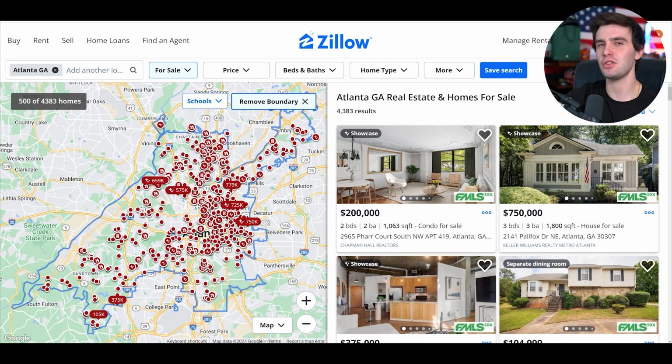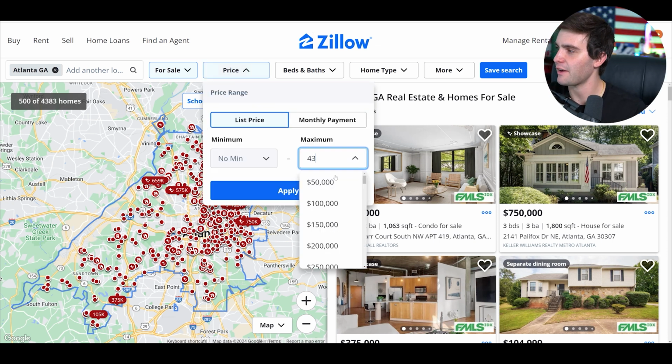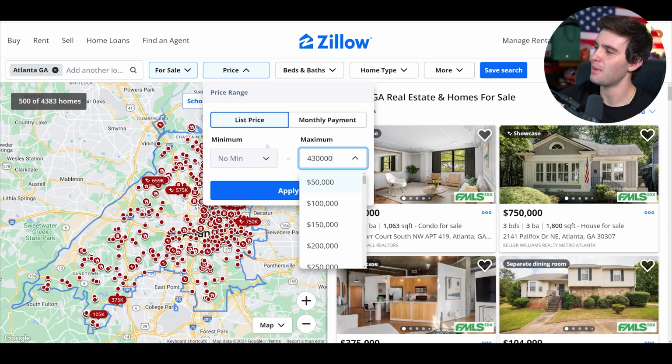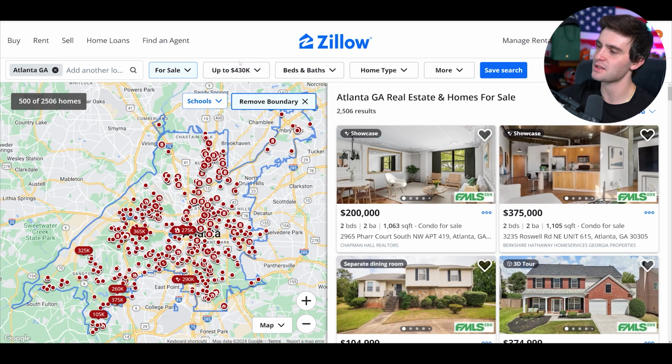We don't really want to go too much above the median home price. So when I go to price here, I'm going to max it out like 430. I know that's even a little much, but let's just max out all prices to 430. So we're not above the median home price.